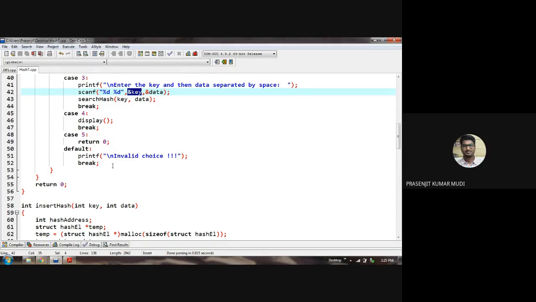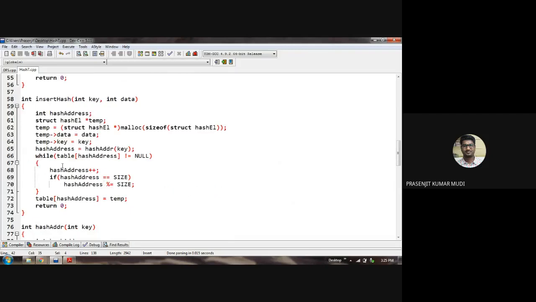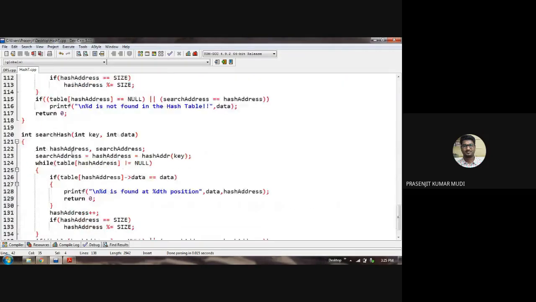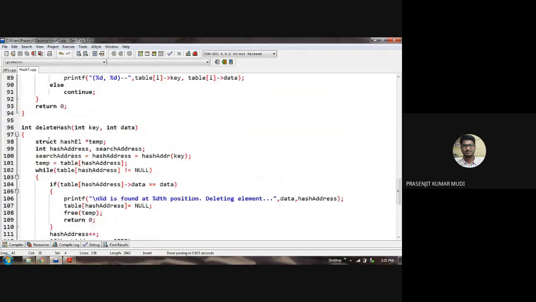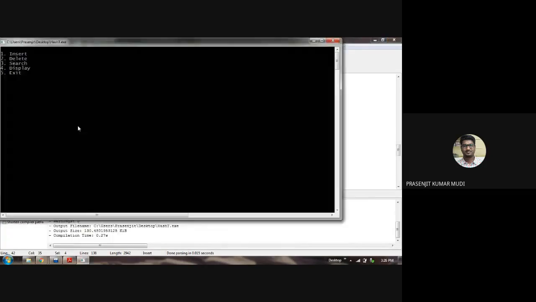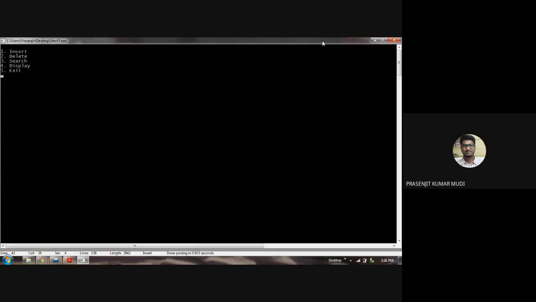These are the function definitions of insertion, searching, and deletion. Before understanding the code, let's run the program and see how the operation looks.